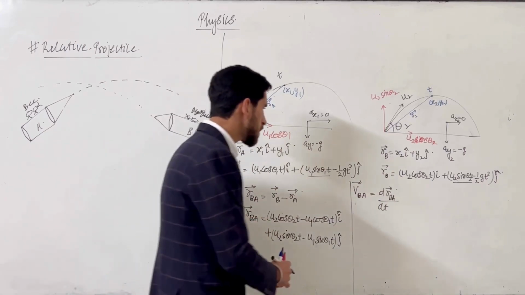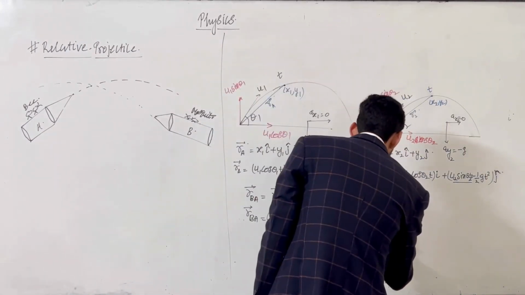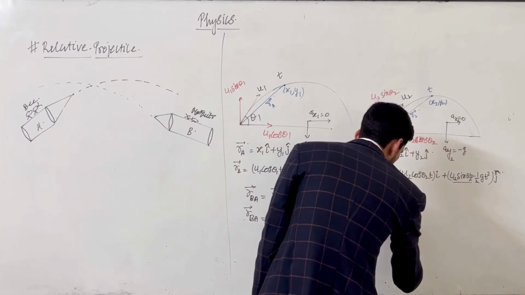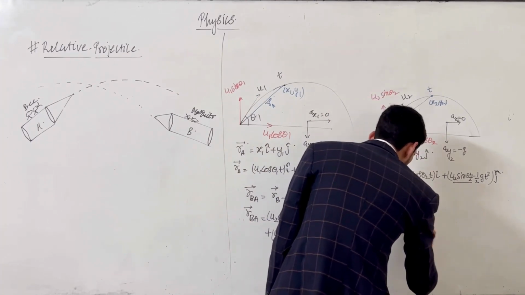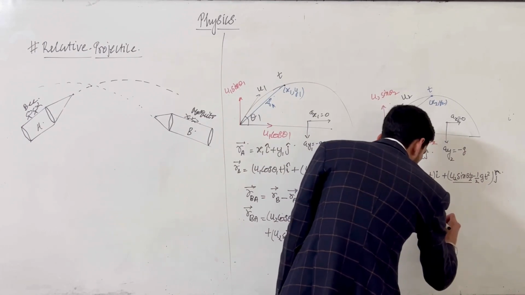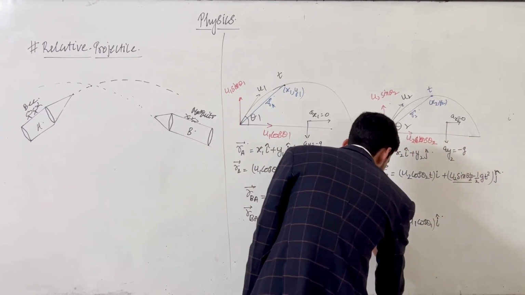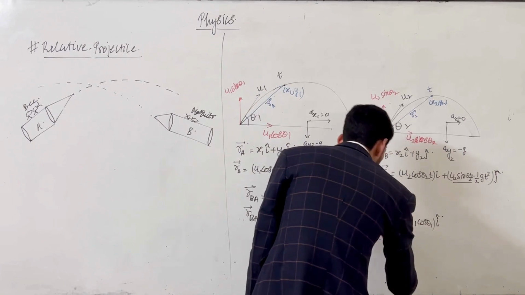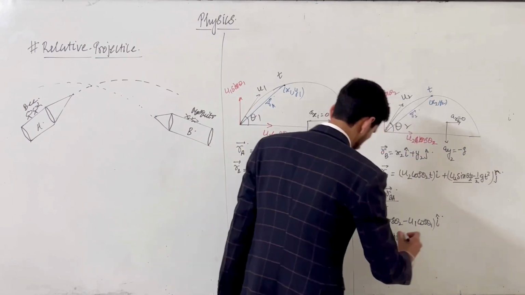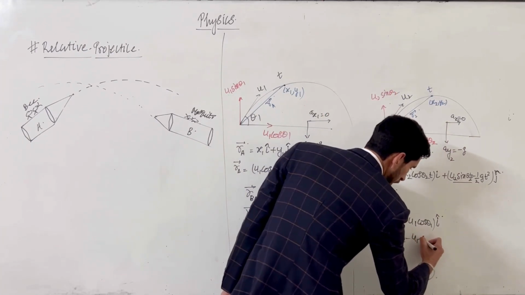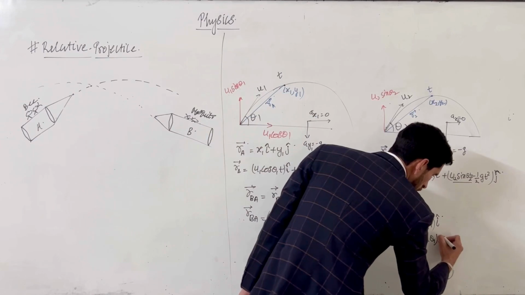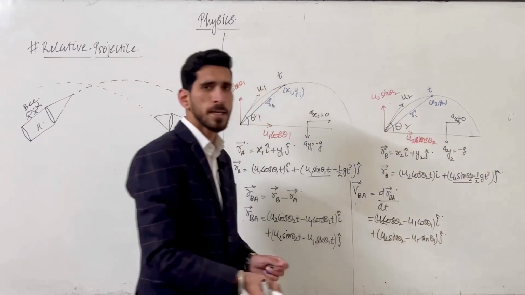So this equation will become u2 cos theta 2 minus u1 cos theta 1 i cap plus u2 sin theta 2 minus u1 sin theta 1 j cap. So this will be our velocity.